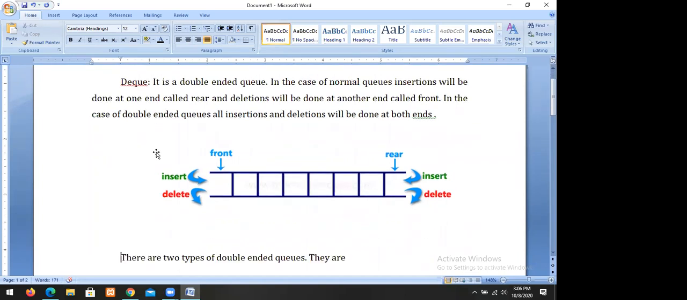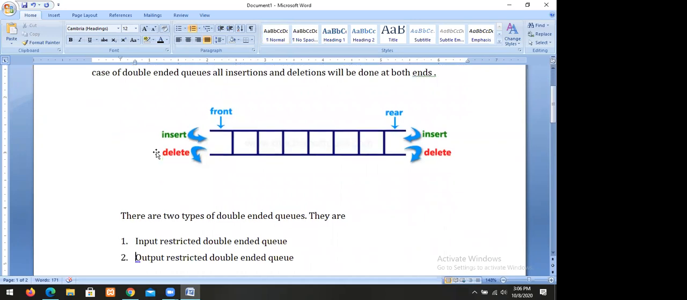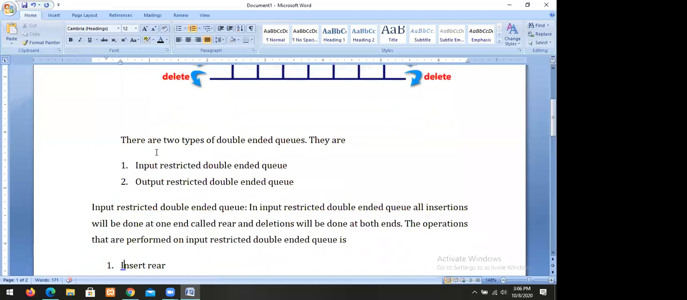This is one diagram. There are two types of double-ended queues. One is called input restricted double-ended queue. Another is called output restricted double-ended queue. What is an input restricted double-ended queue? In an input restricted double-ended queue, insertions will be done at one end called rear, and deletions will be done at both ends. So we can perform deletions at both ends. Such a queue is called input restricted double-ended queue.